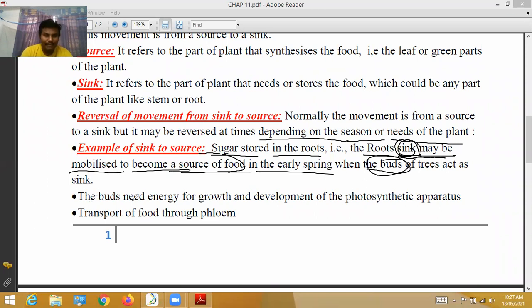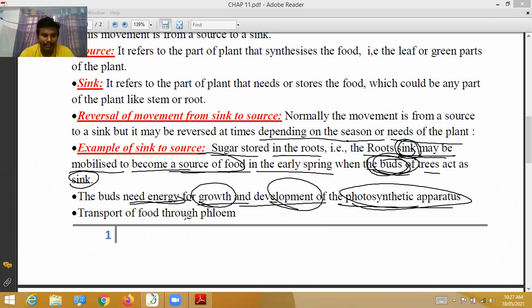Okay, that's it. The buds need energy for growth and development of the photosynthetic apparatus. In such conditions, the food material goes to the buds of trees, which act as a sink. With the help of that food material, the buds turn into flowers. The buds need energy for growth and development of the photosynthetic apparatus.